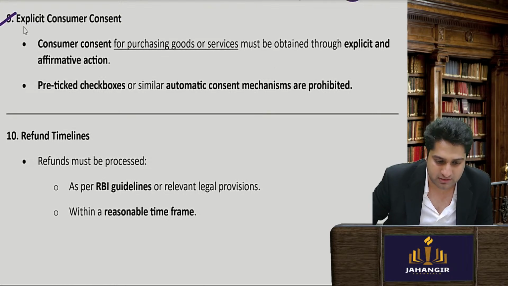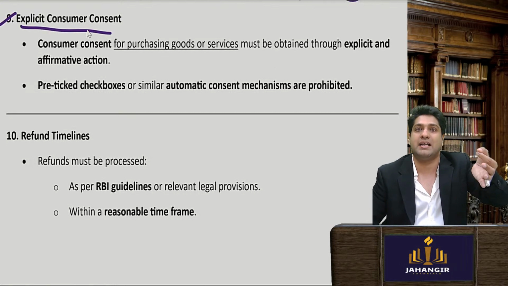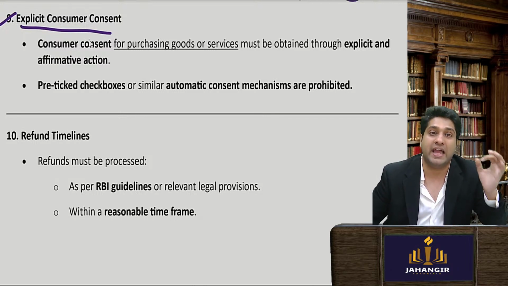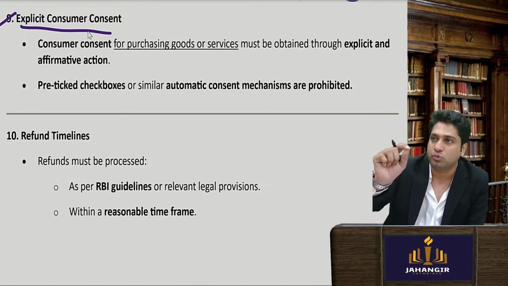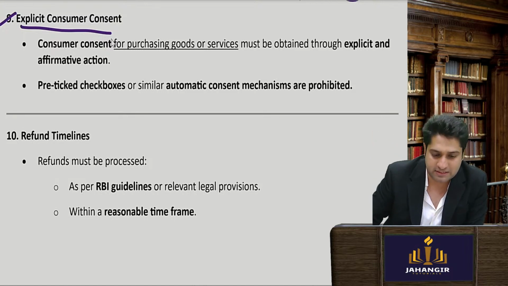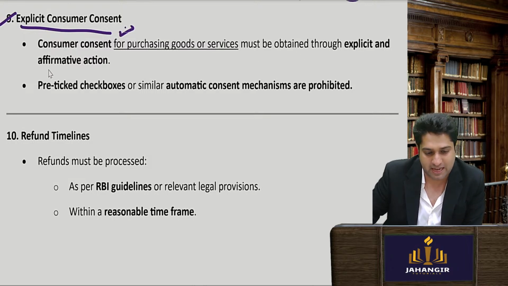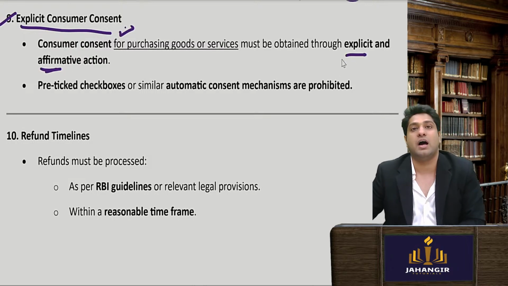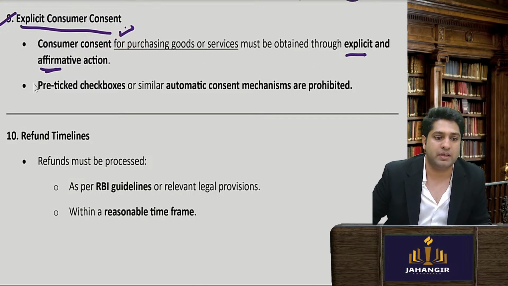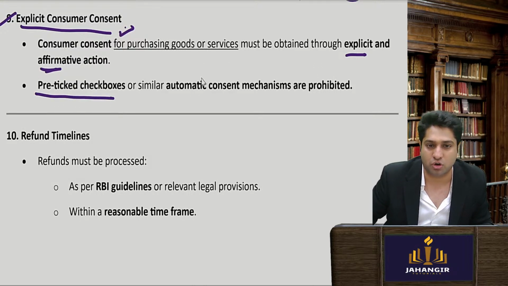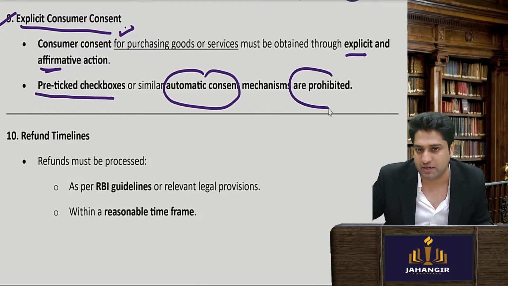Explicit consumer consent. Now what happens? Automatic purchase shouldn't happen. For every single purchase, they need to have a specific prompt: do you want to purchase? Explicit consent should be there for purchasing the goods and services. It must be explicit and affirmative: are you sure you want to buy the product? Why? It cannot have pre-ticked boxes, or automatic consents are prohibited.